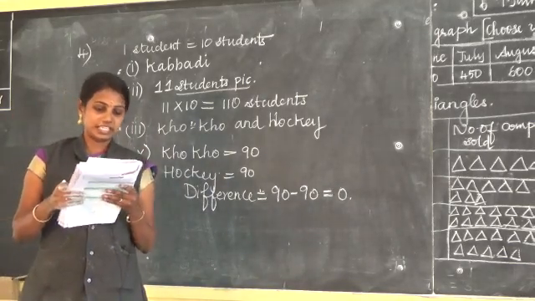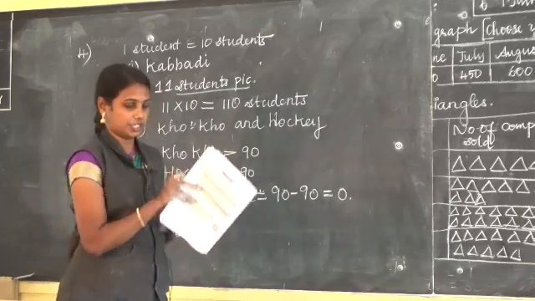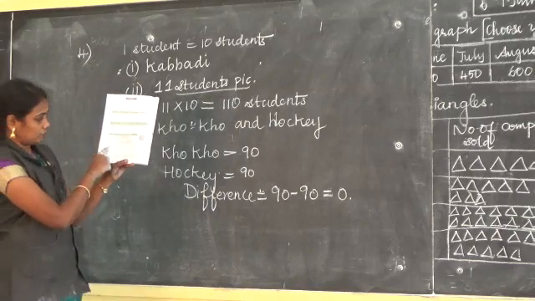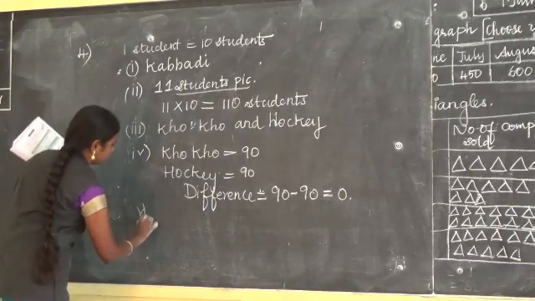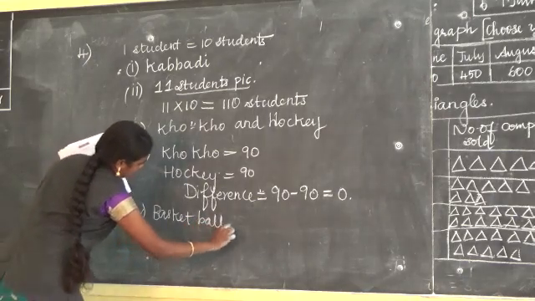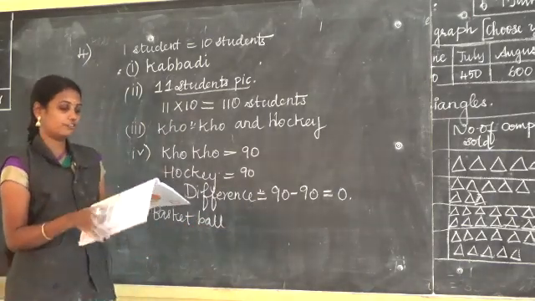Option 5, which is the least popular game among the students? Observe the diagram. Which is the least one? Only 3 pictures are here. What is that? Basketball. Question number 4 is over.